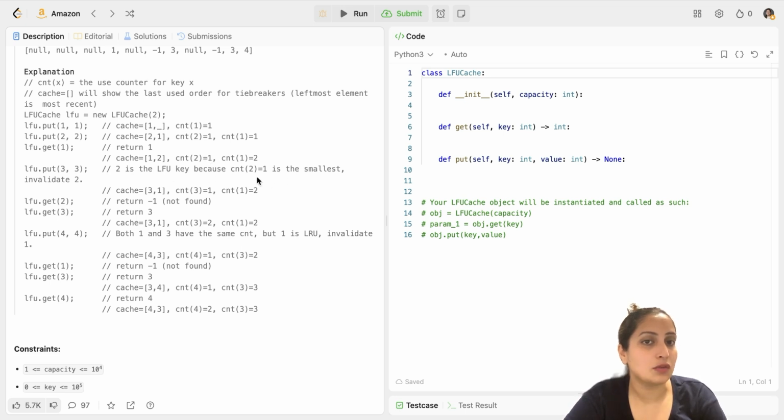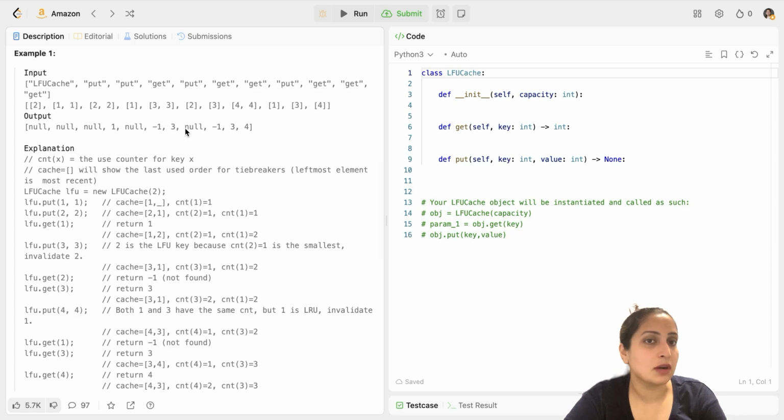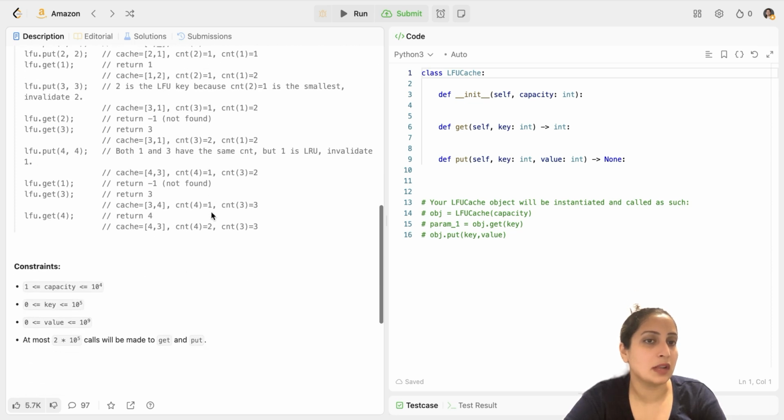Hence count of 2 is the smallest and we invalidate 2. First of all, we pop 2 and then we insert. Count of 3 is 1 and count of 1 is 2. Now LFU.get(2) is the next operation, but 2 you already popped, so it is not there. So return -1, not found.